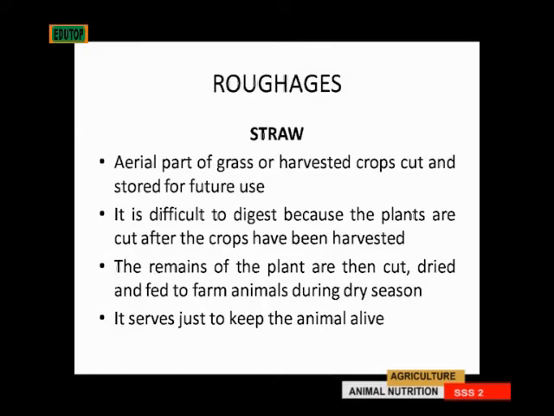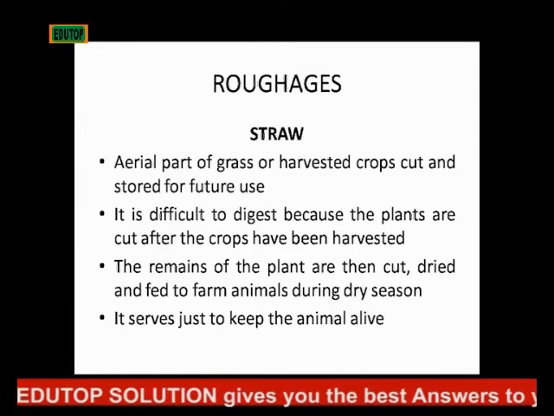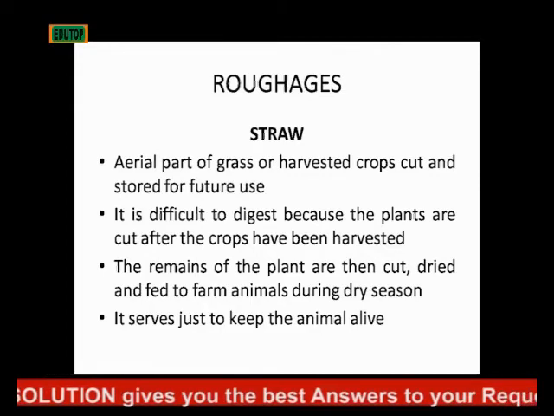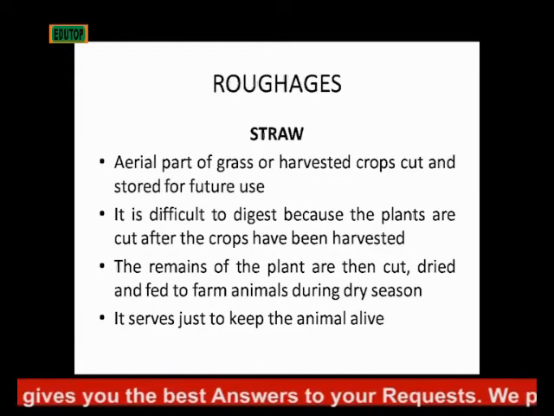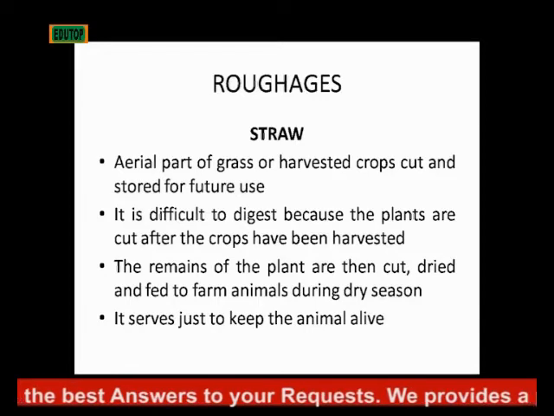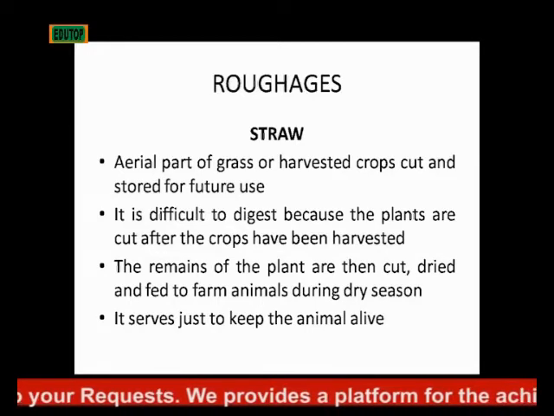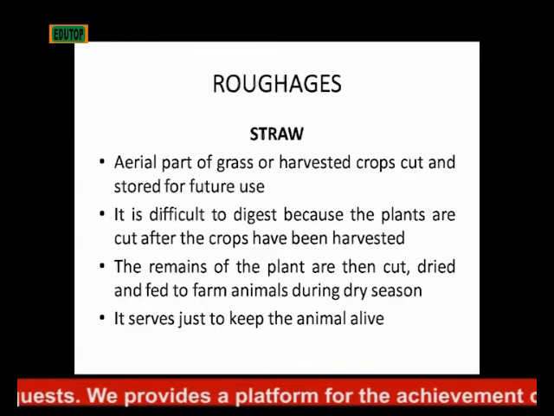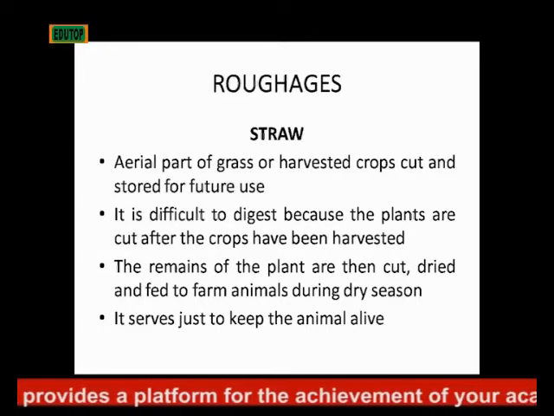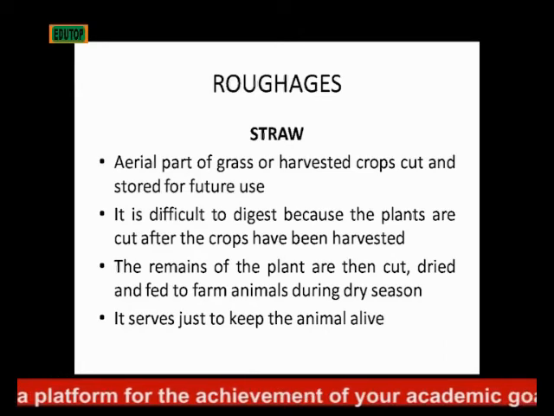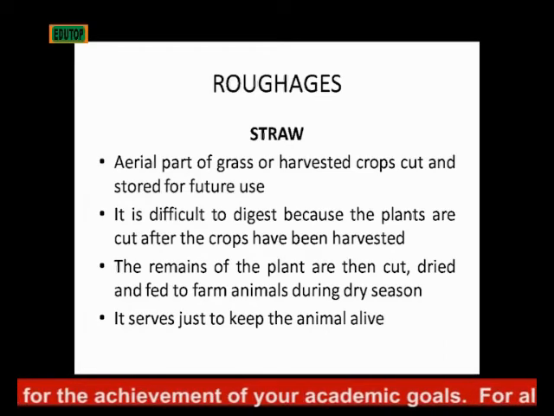Because the plants are already over-matured, after they have harvested the crops, they now cut the plants, the part of the grass or the plant after you've harvested what you needed. So the remains of the plants are then cut, dried and fed to the animals during dry season. This doesn't really have nutritive value, it just serves to keep the animal alive. It's not really adding anything to the animal, but at least it will keep it alive. Like we say, it will keep the body and soul together.